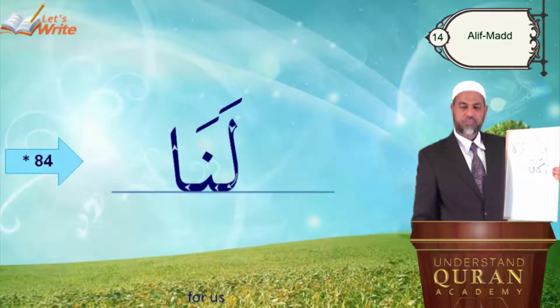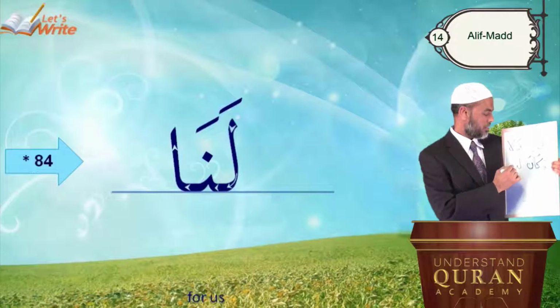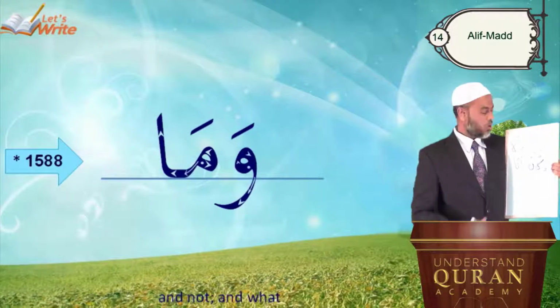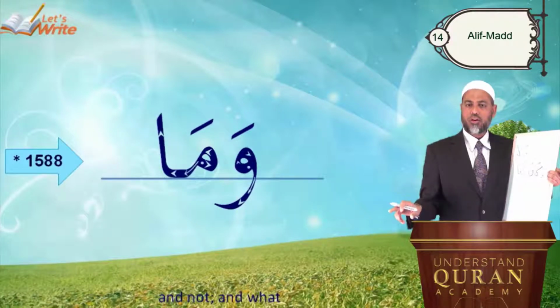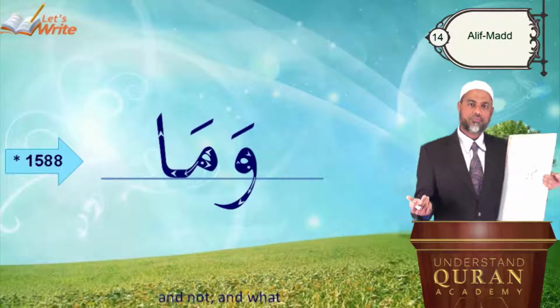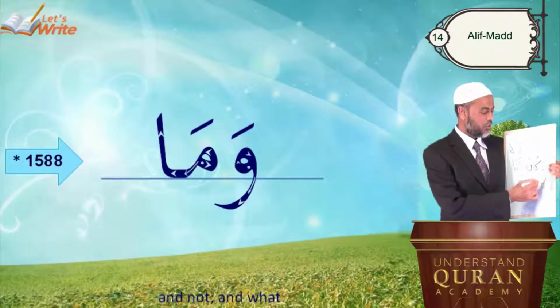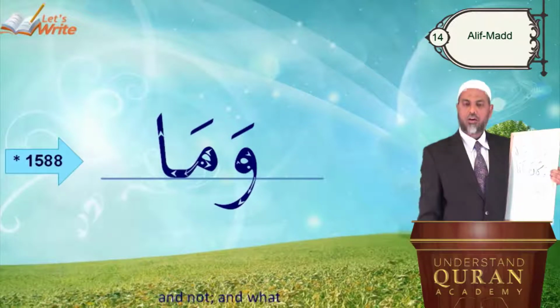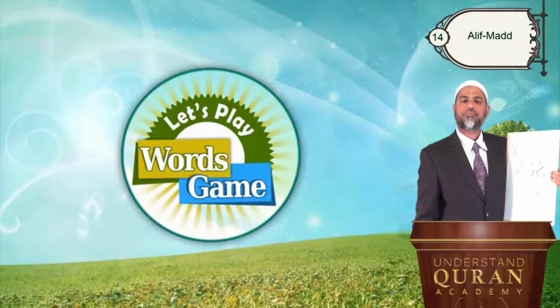Wala, and not. Lana is for us. Wama. Ma also means what? And what? Wama, and not or and what?